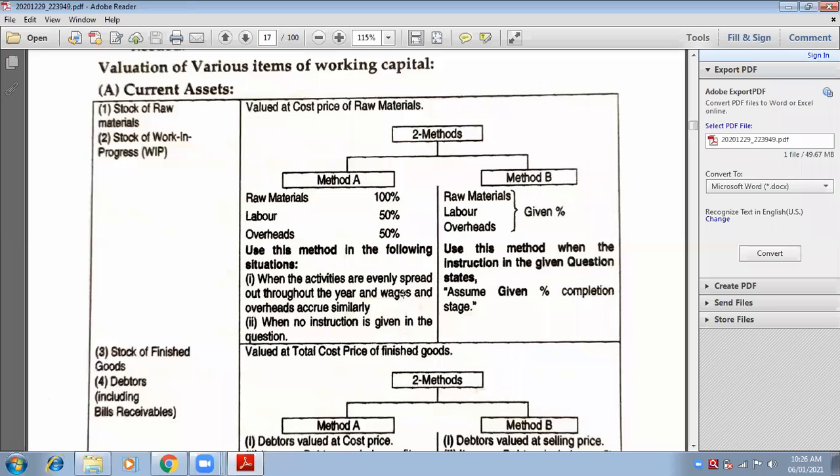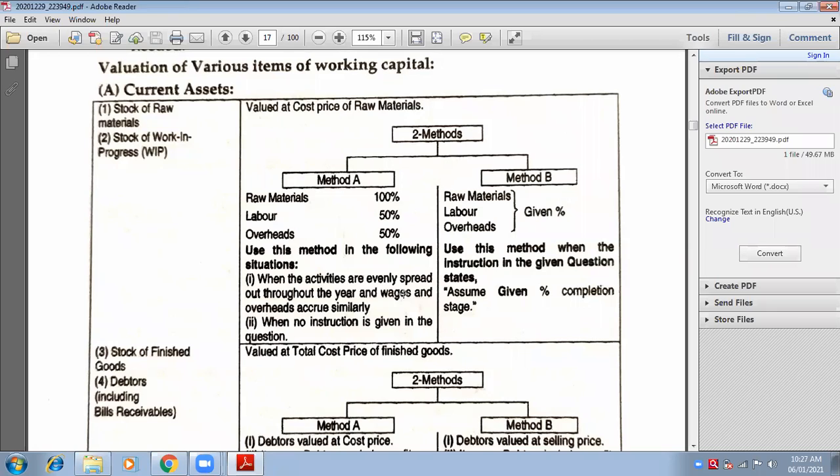See guys, working capital is a balance sheet item. Working capital is always reflected in the balance sheet. So you will never see opening stock in the balance sheet. If you have current assets and current liabilities, and you have stock of raw material in current assets, how can it be opening stock? In the balance sheet, there is only one type of stock, that is closing stock. Closing stock can be of different types: closing stock of raw material, closing stock of WIP, closing stock of finished goods.